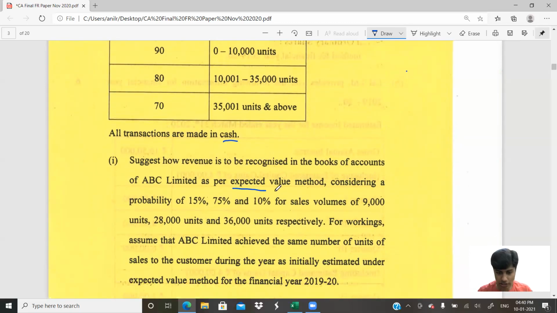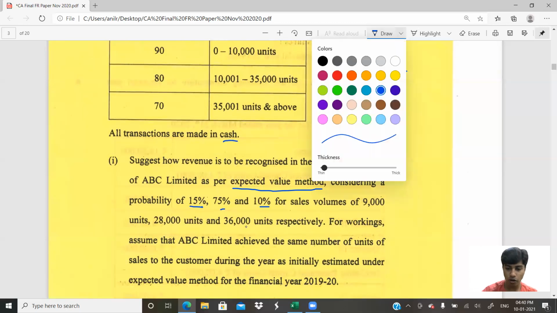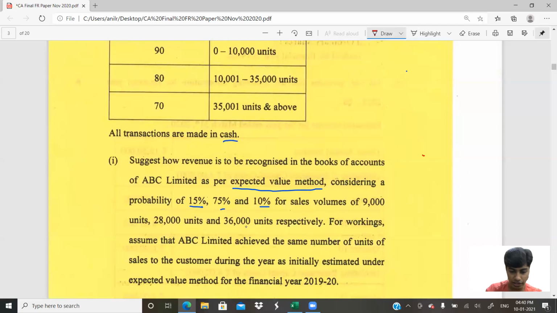So they have told the method to us. They want to follow the expected value method. They want us to tell the revenue. Now I can't decide the percentages. Those percentage analyses require a lot of insight into the accounts of the companies. So they've given that to us, considering a probability of 15%, 75%, and 10% of sales volume for 9,000, 28,000, and 36,000. So what they're telling is a 15% probability of selling 9,000 units, 75% probability of selling 28,000, and 10% probability of 36,000.